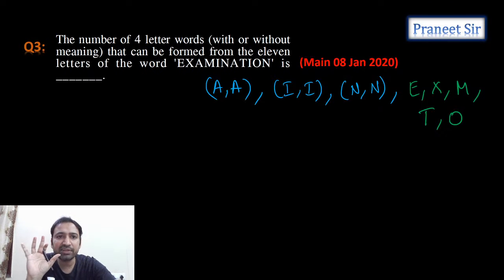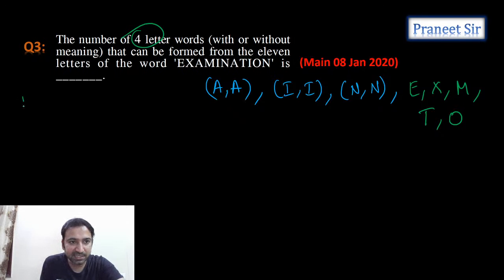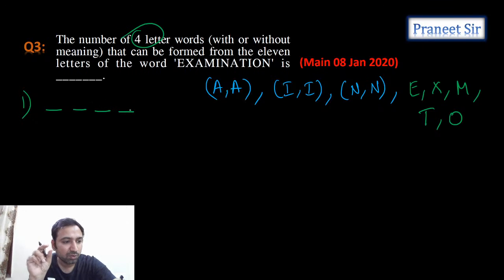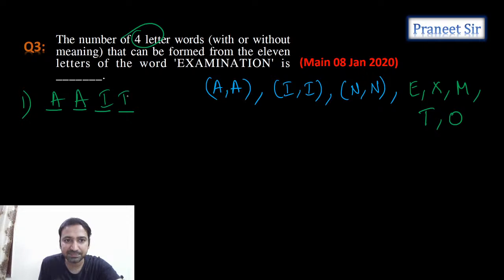Right. So now what do we need to select? We need to select a 4-letter word. See, a 4-letter word can be of 3 types, guys. Let's take the first type. The first type is 2 letters are of one type and 2 letters are of one type. That means 2 letters are the same type. Let's take it like this: A, A, I, I. This is one example. So in this example, 2 letters are repeating and 2 letters are repeating of another type. So that means 2 letters of the same type and 2 letters of another type. So this is one case.